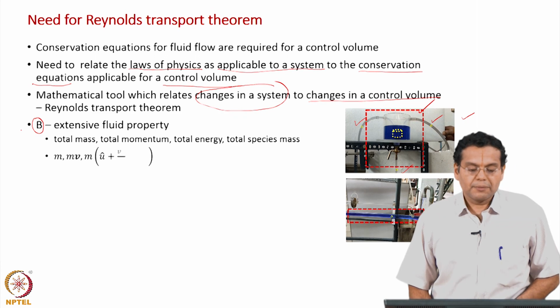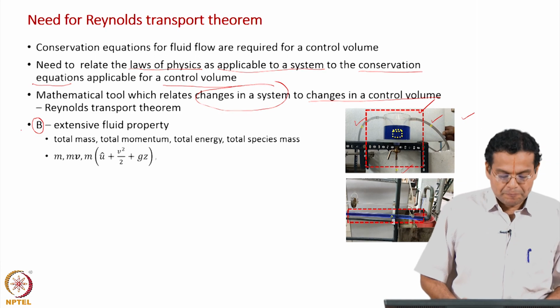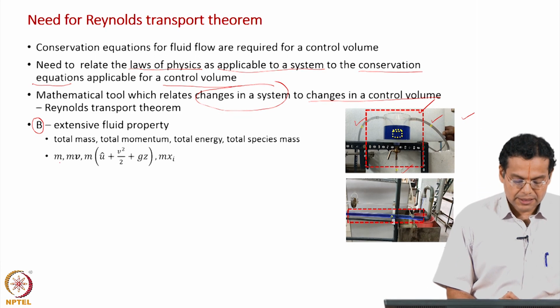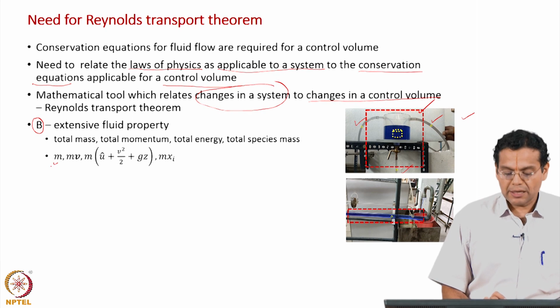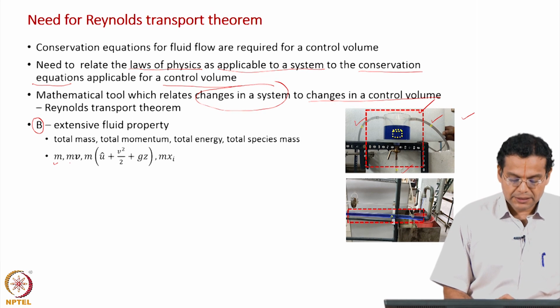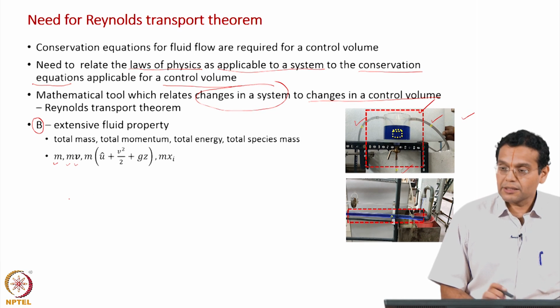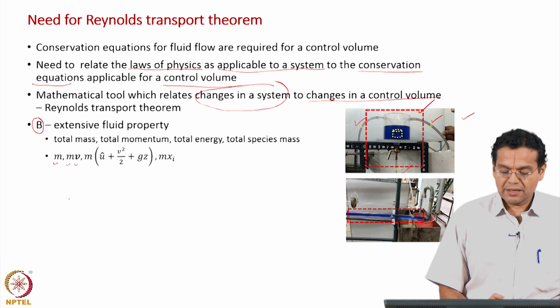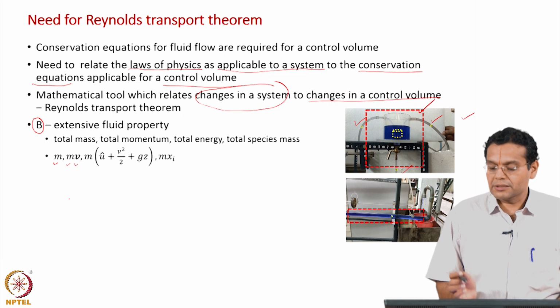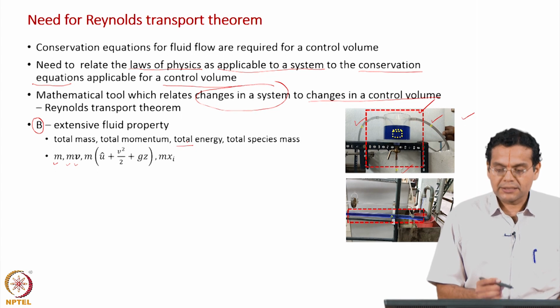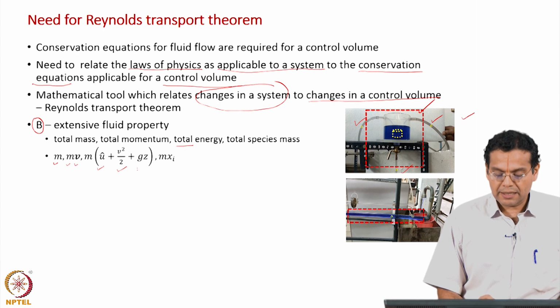Let us put them in terms of variables. Total mass is denoted by m, small m. Total momentum is mass into the velocity, okay. And then the total energy, in fact, I should say total energy. One total represents extensive property, another total represents the sum of internal energy, kinetic energy and potential energy.